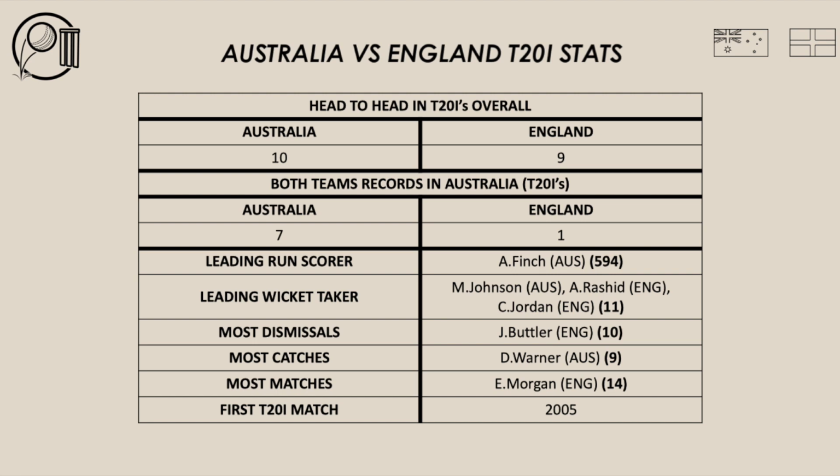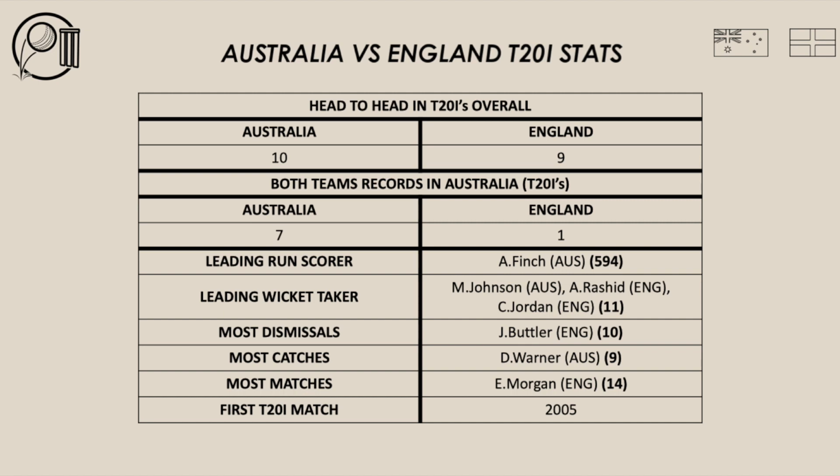Let's have a look at the T20 International stats between Australia and England. Head-to-head in T20 Internationals overall, Australia lead 10 to England's 9. Both teams' records in Australia in terms of T20s, Australia lead that 7 to England's 1. Leading run scorer Aaron Finch with 594 runs. Leading wicket-takers Mitchell Johnson, Adil Rashid and Chris Jordan with 11.